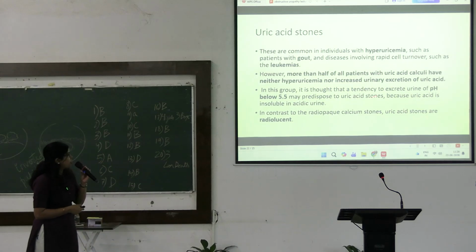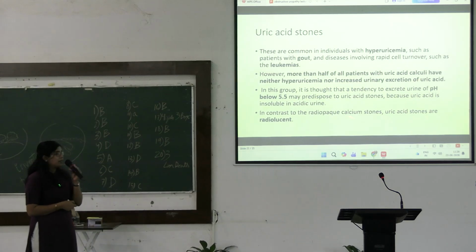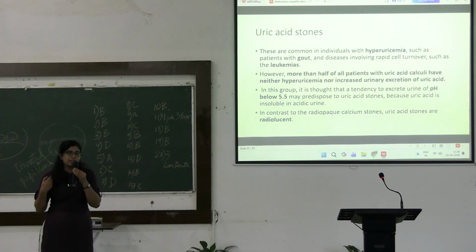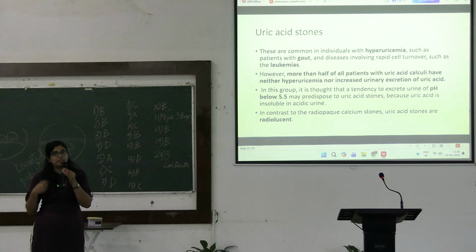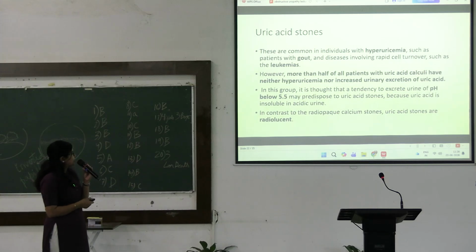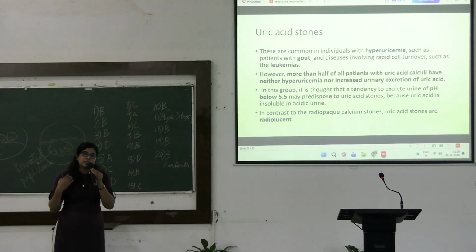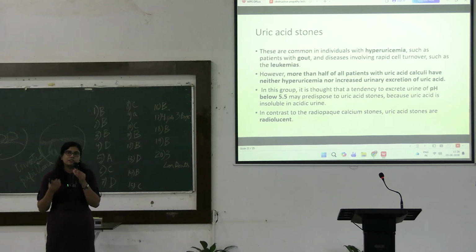More than half of all the patients with uric acid calculi actually don't show hyperuricemia or increased level of uric acid in blood in routine tests, but directly present with uric acid stone due to increased concentration of urine or decreased hydration.